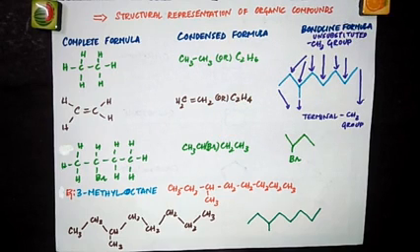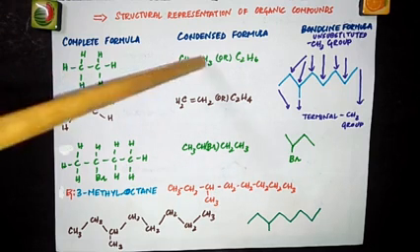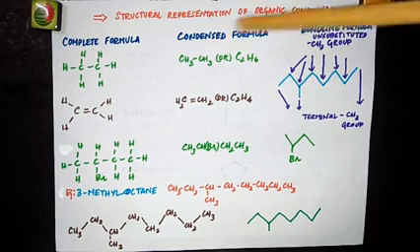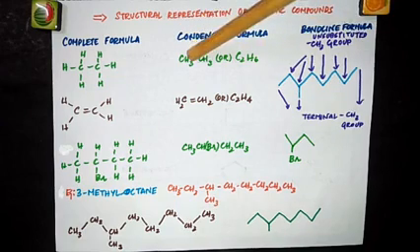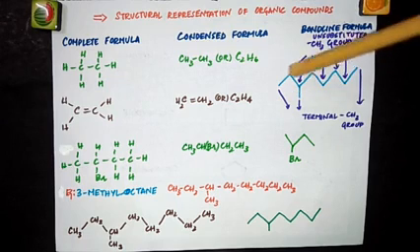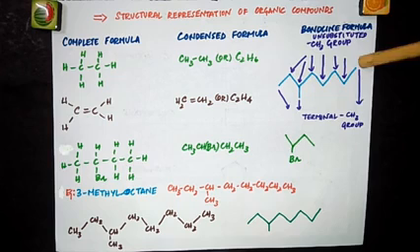So now we have seen how to write the complete formula and the condensed formula. But usually in competitive exams and other question papers, you would mostly not see these types of formula, complete or condensed. Instead, you will have something called the bond line formula. Instead of mentioning carbon and hydrogens, we use these bond lines to represent the organic compound. See, I have written a few zigzag lines here. I'll show you what that represents.